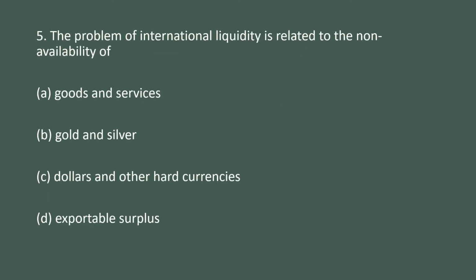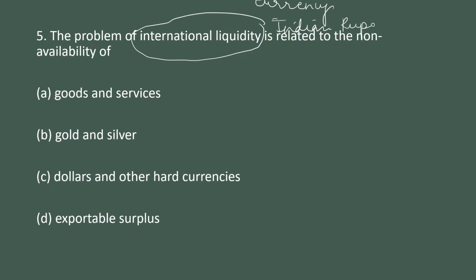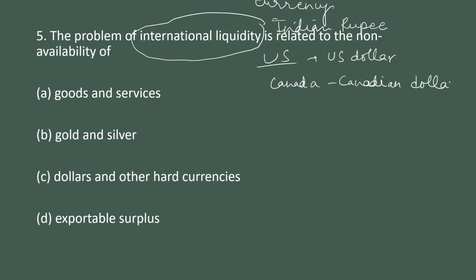Next, the problem of international liquidity is related to the non-availability of... If we're talking about liquidity, what is the most liquid thing we have? It is our currency. So may it be Indian rupees for Indians, and if we're talking about, let us say, the US, then US dollar. For Canada, that is the Canadian dollar. So the most liquid thing the country has is its currency.